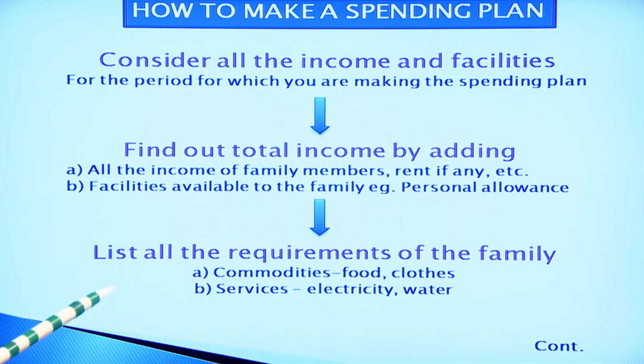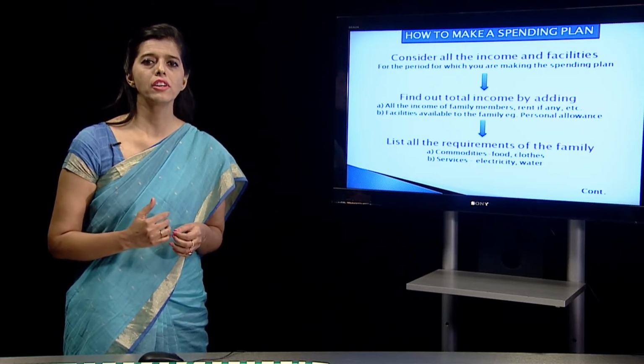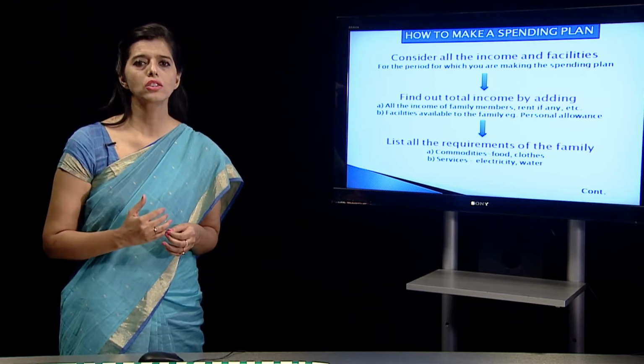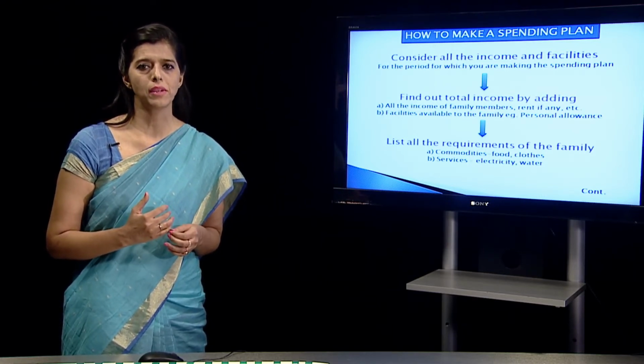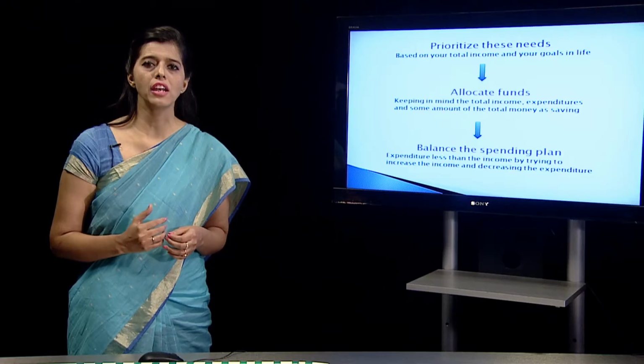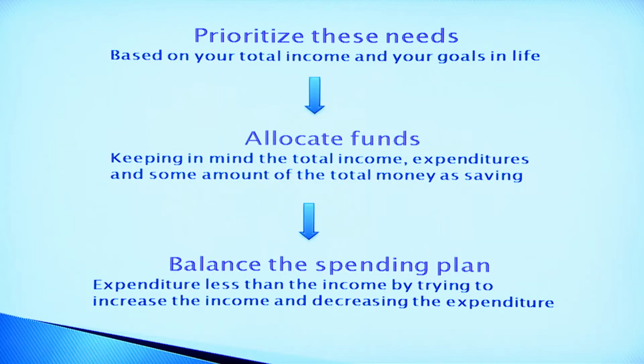Then in the third step, we list all the requirements of the family. Family members need different things. They need different goods, they need different services, there are different list of commodities which they need. We have to list all those commodities which all the family members need. Now every family member has a different need. Maybe one family member needs a car, he needs education, he needs to buy clothes, he needs to have food.